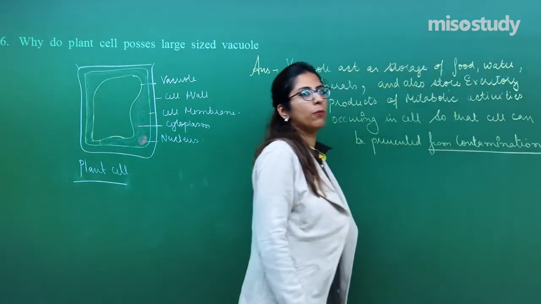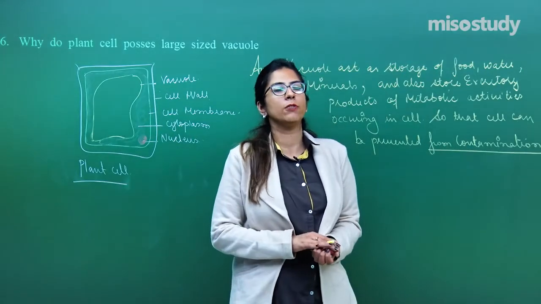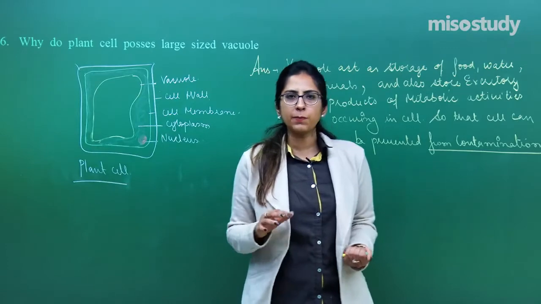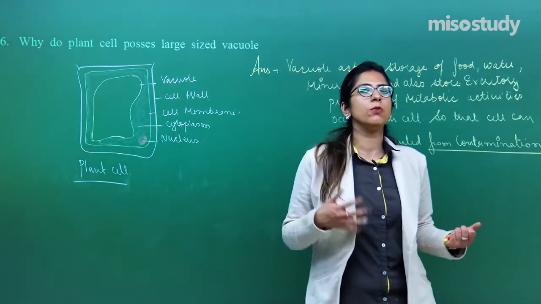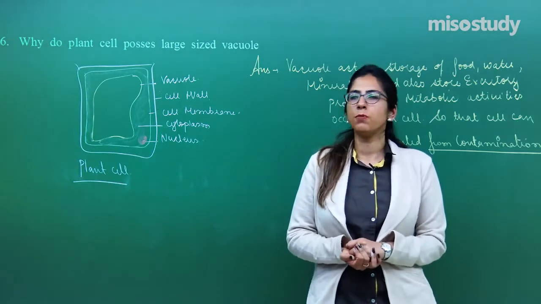Can be prevented from the contamination, right? That is why the vacuole is present only in case of the plant cell. Animal cells keep on moving from one place to another, they don't need to store food as such. That is why they do not have vacuoles present.